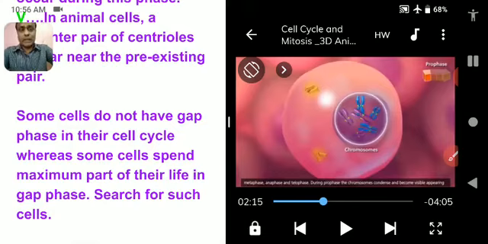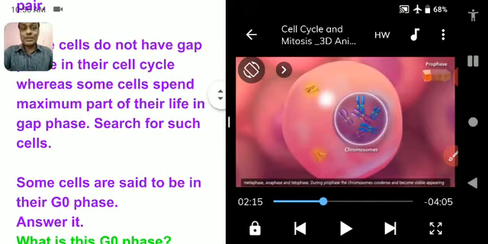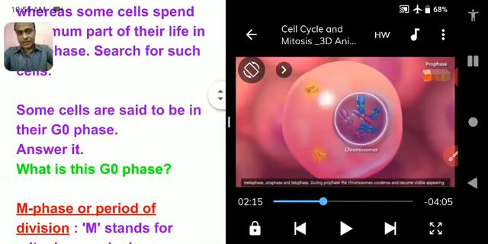Which cells divide more? There are some cells which never divide after birth. So which phase do they follow? They undergo G0 phase. G0 phase means the phase in which a cell does not go further for division. It does not divide further, although growth takes place with the body itself.